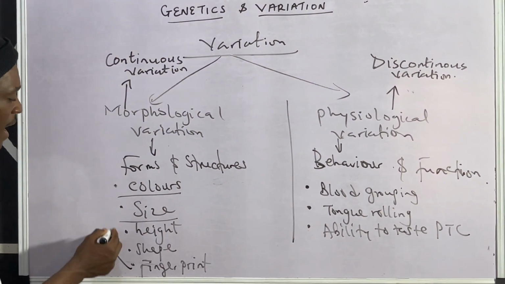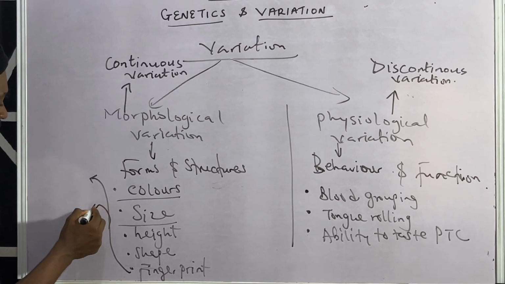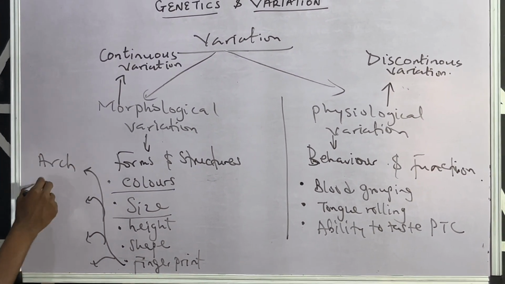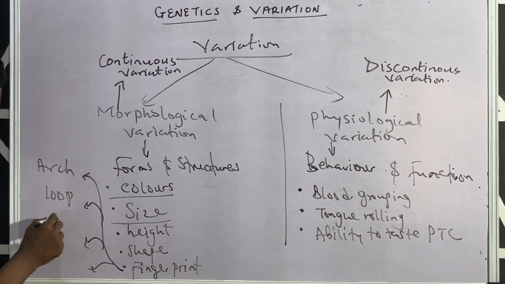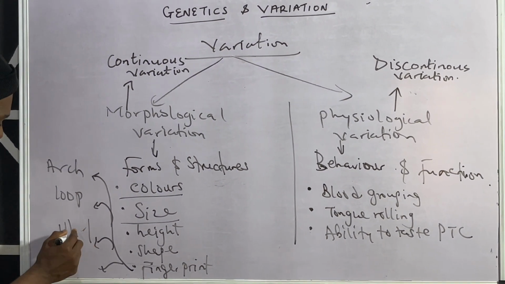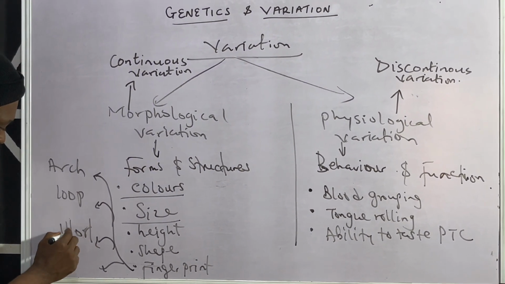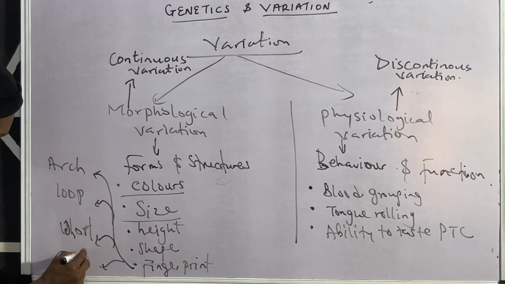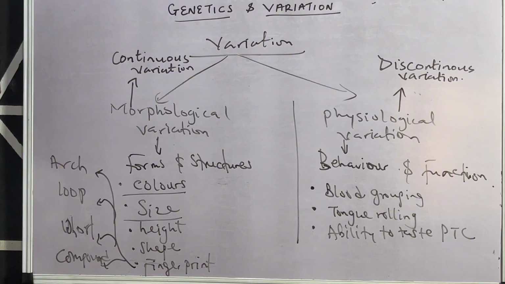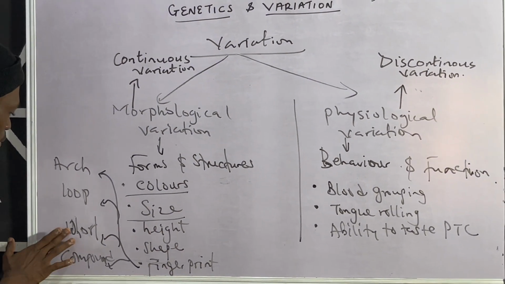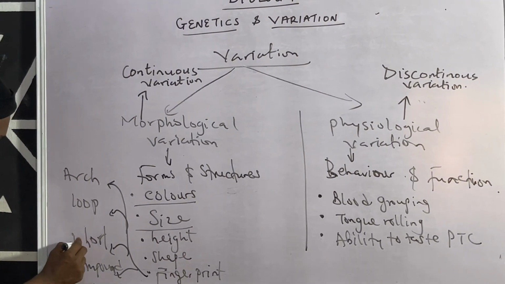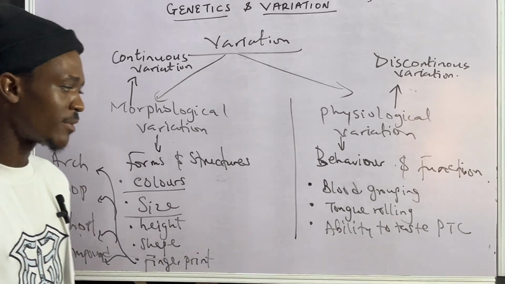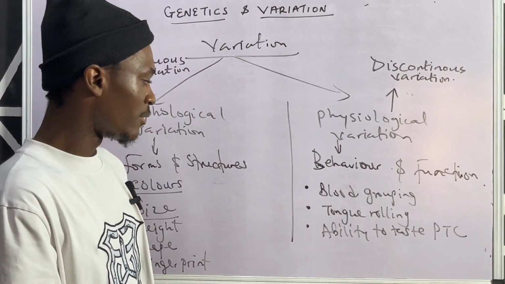And fingerprints are of different types. What are the different types of fingerprints? We have the arc, we have the loop, we have the whorl, and we have the compound, or you can go with composite. So compound or composite. So these are the types of fingerprint: arc, loop, whorl, and compound. All right. So those are for fingerprint.